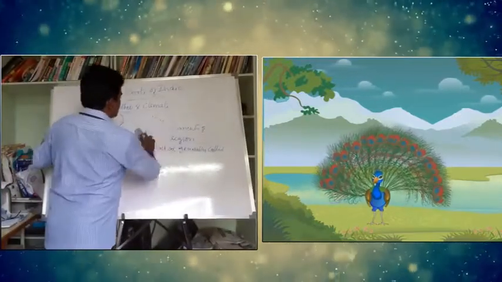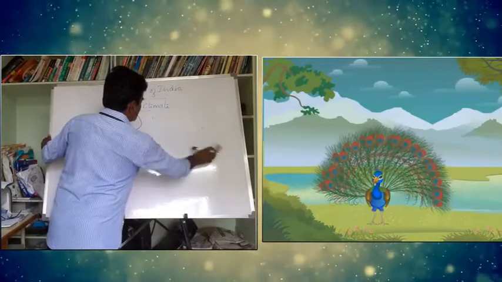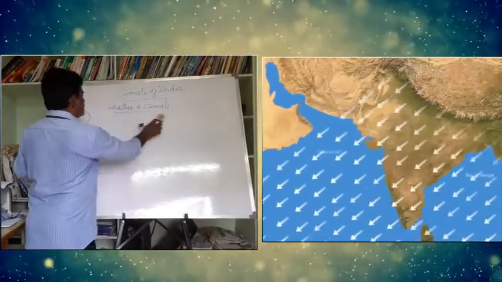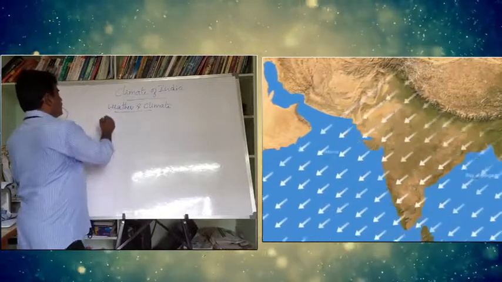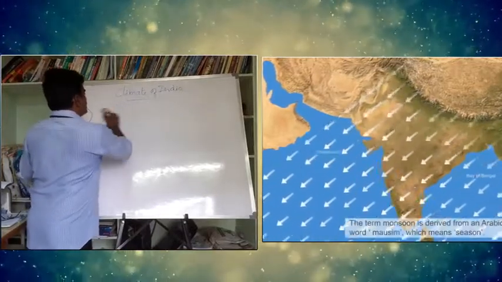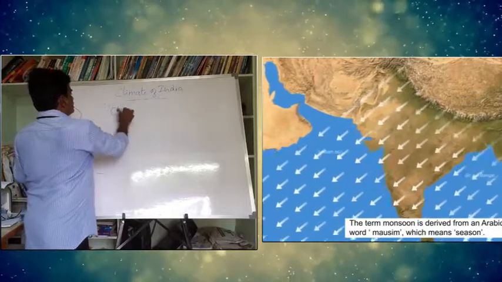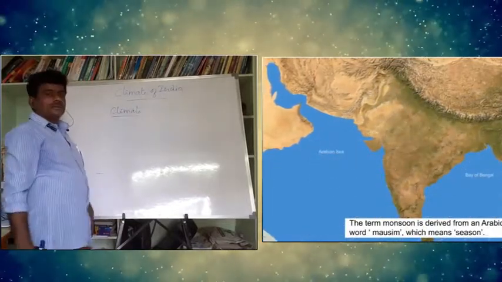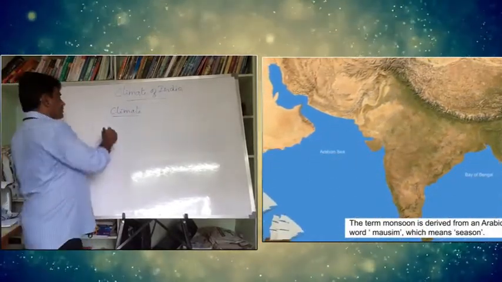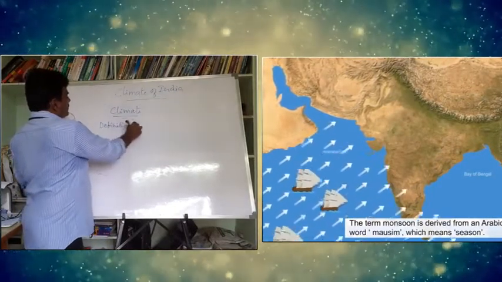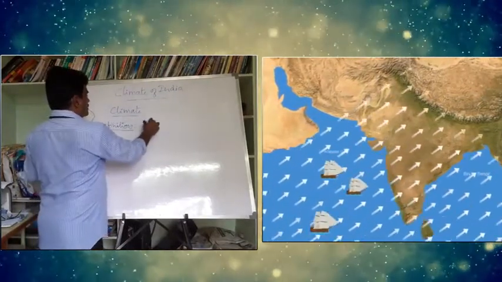Coming to the next important area, climate. We will try to give the definition for climate. The second one is: what is climate? The word climate indicates that. Once again, just see the definition for climate.